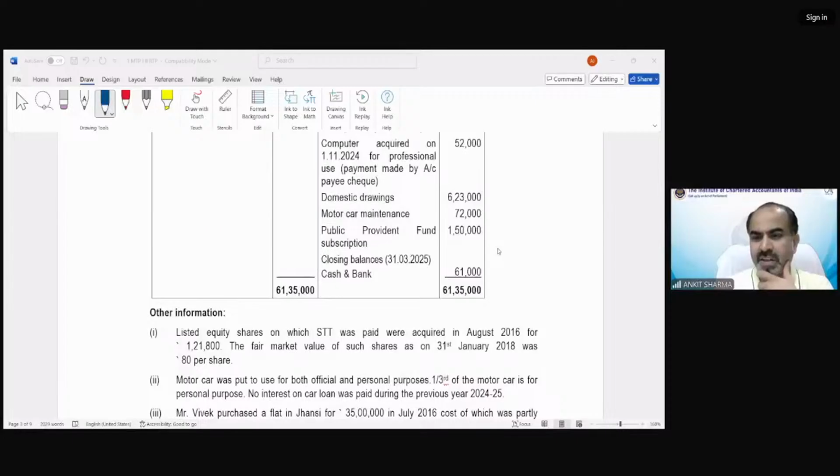Harshad is asking, sir, do we need to show AMT credit too while answering? I have already answered this question multiple times. Do not give any information in your answer which is not required by the question. The question just asks you to calculate the tax under the default tax regime and as per normal provisions of the Act. So you can just show what the final tax liability is in that case. You do not need to show the AMT credit. Okay.